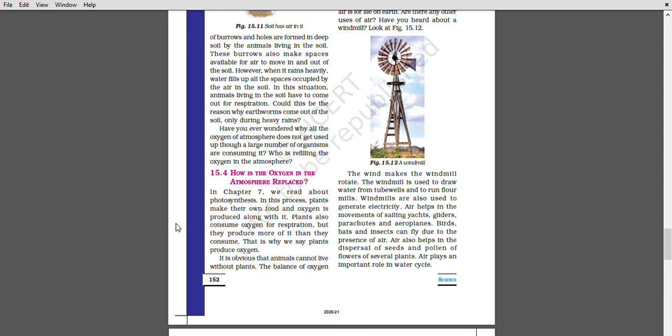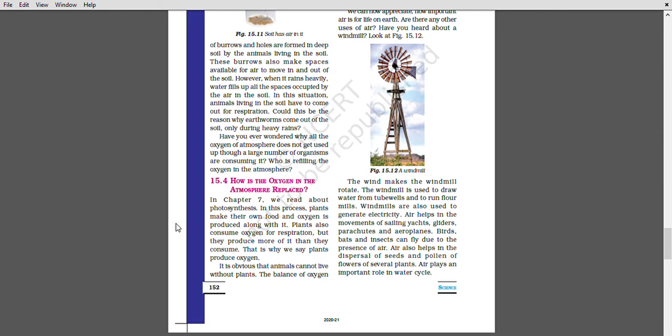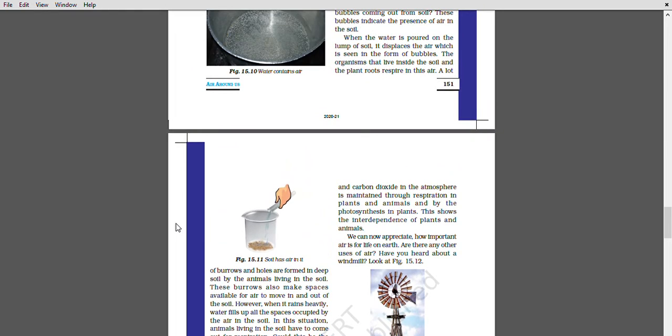It is obvious that animals cannot live without plants. The balance of oxygen and carbon dioxide in the atmosphere is maintained through respiration in plants and animals, and by photosynthesis in plants. We can now appreciate how important air is for life on the earth.